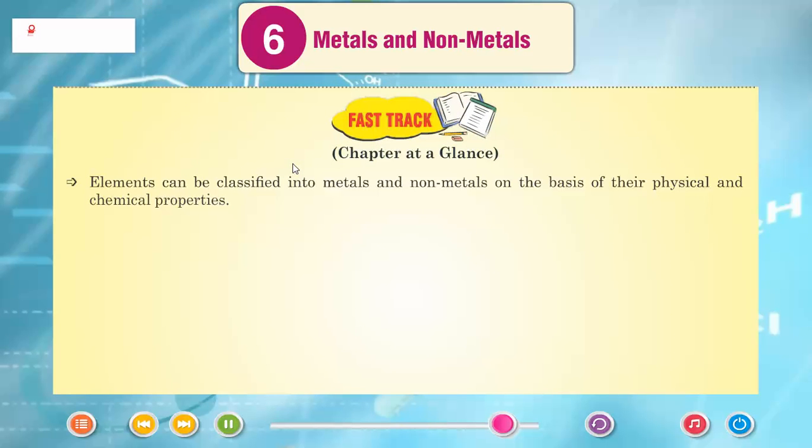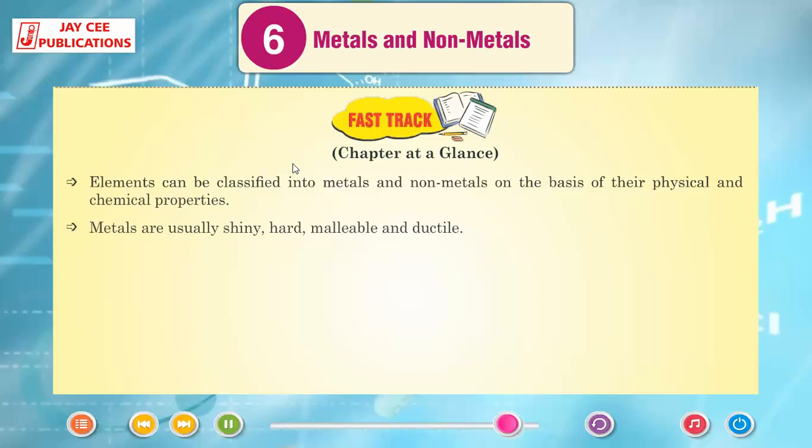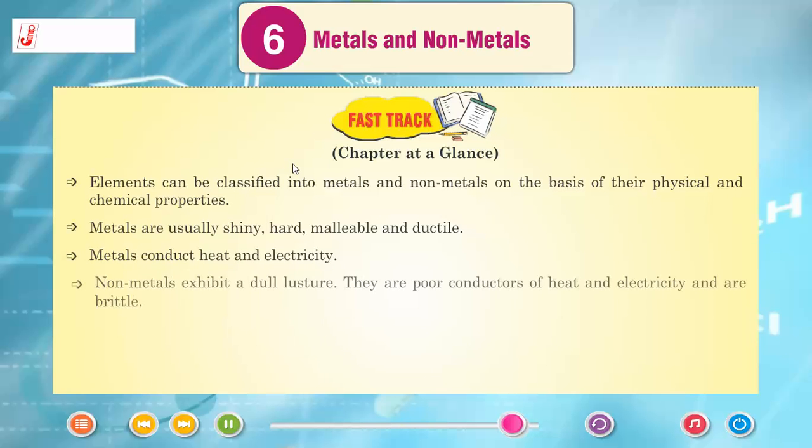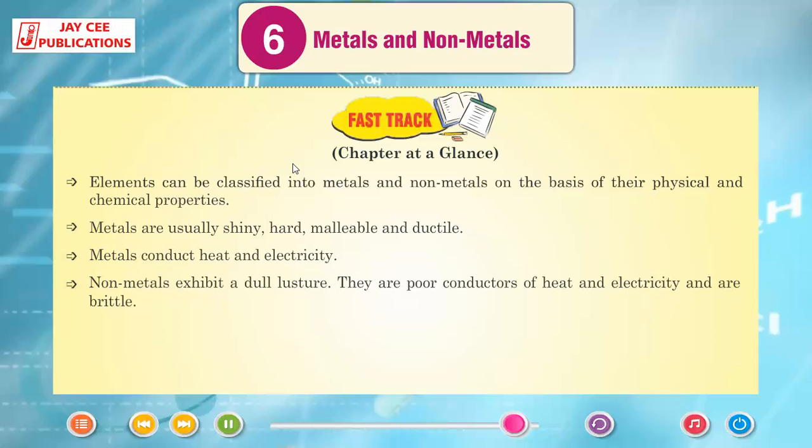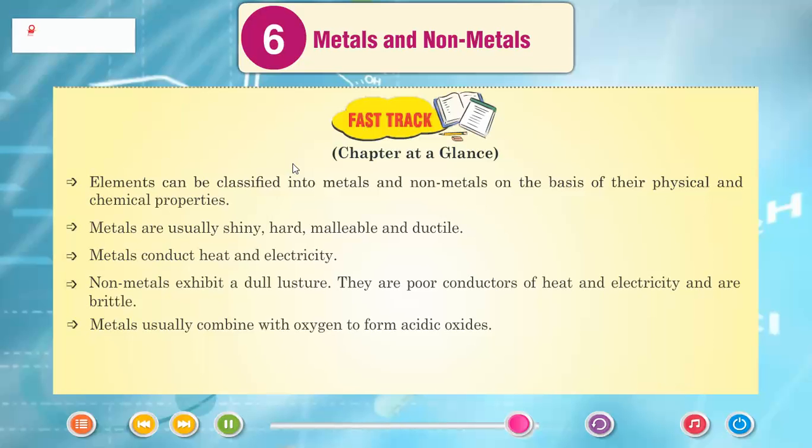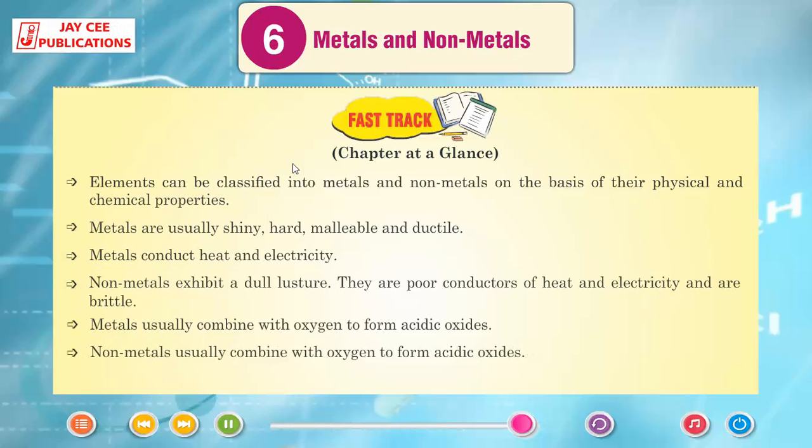Fast track, chapter at a glance. Elements can be classified into metals and non-metals on the basis of their physical and chemical properties. Metals are usually shiny, hard, malleable and ductile. Metals conduct heat and electricity. Non-metals exhibit a dull luster. They are poor conductors of heat and electricity and are brittle. Metals usually combine with oxygen to form basic oxides. Non-metals usually combine with oxygen to form acidic oxides.